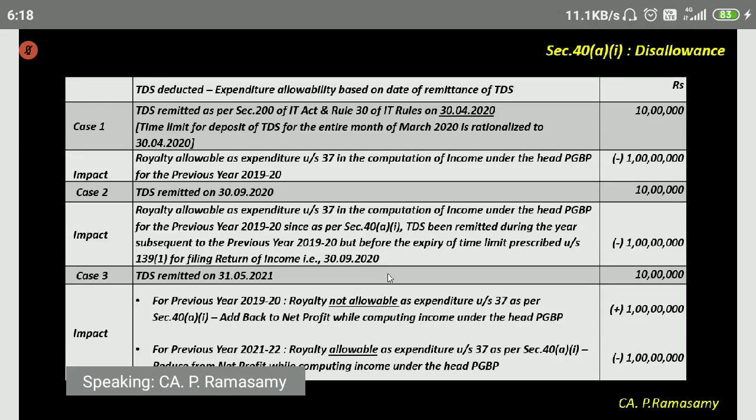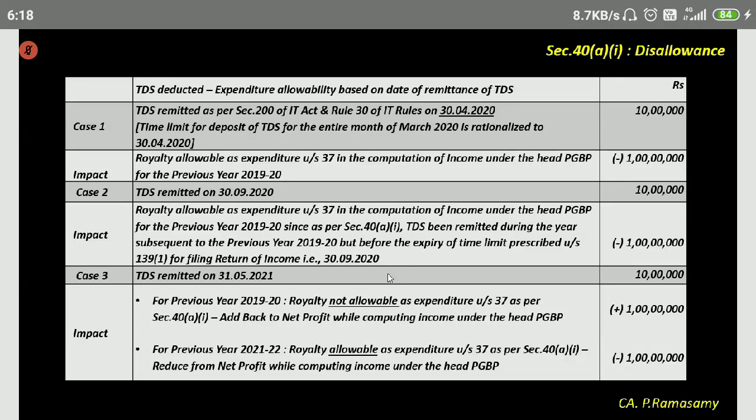So if TDS is remitted on 30th of April, then the impact for the previous year 2019-20 is that royalty allowable as expenditure in the computation of income under the head PGBP for the previous year 2019-20 will be 1 crore.